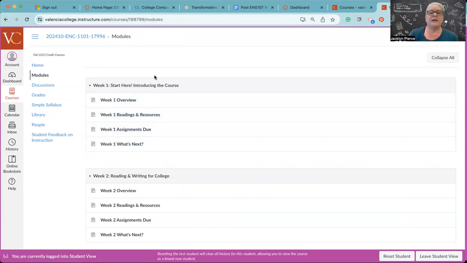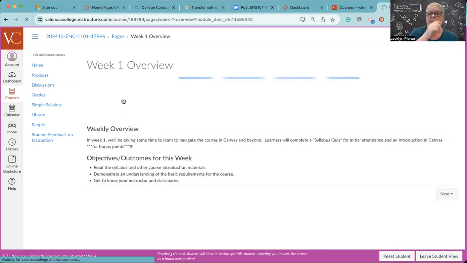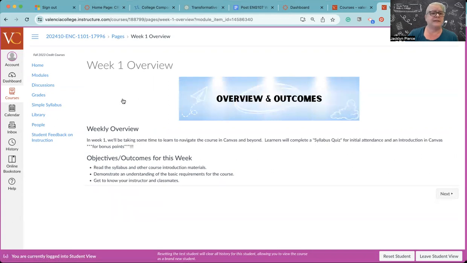Now, the way that Canvas operates, you can come back and forth to the module page and click on each one of these individually. You'll also be able to click through. So let's do that. Let's start with the overview. These will look vaguely similar whenever you see them. There will be a brief overview, and then there will be some specific outcomes or objectives that we're going to be doing during this particular week.